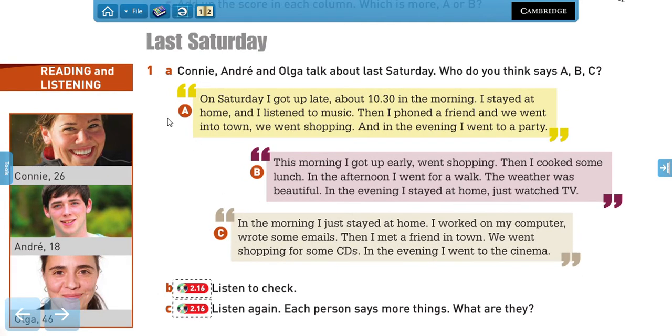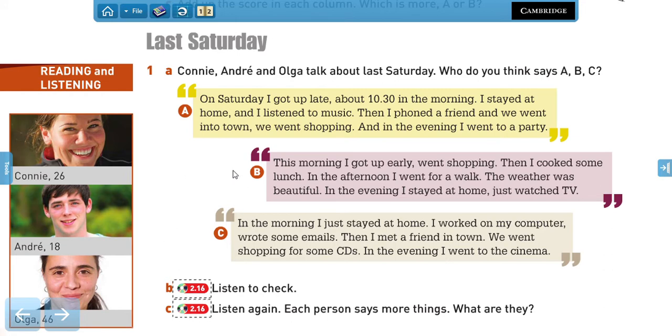So A says, please read with me. On Saturday, I got up late, about 10:30 in the morning. I stayed at home and listened to music. Then I phoned a friend and we went into town. We went shopping. And in the evening, I went to a party. So who do you think says this? Is it Connie, Andre, or Olga?